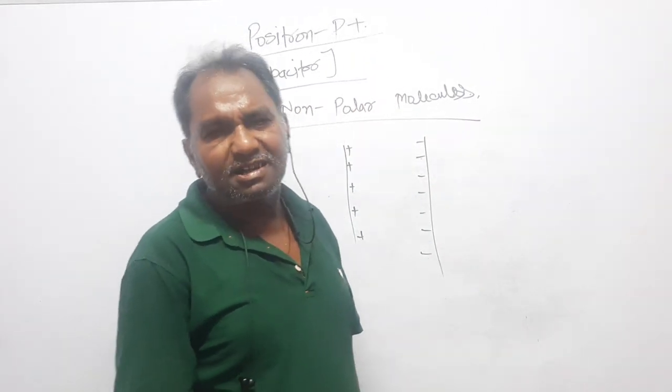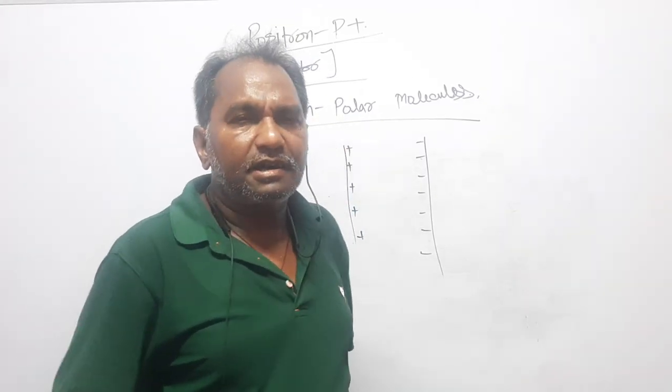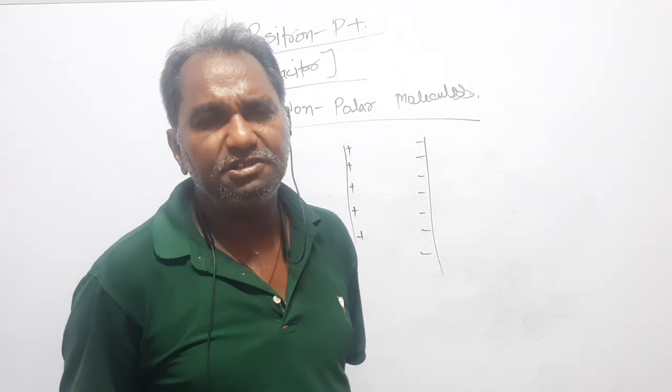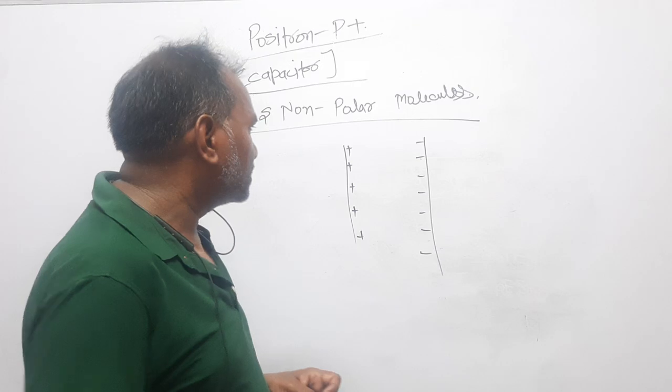Now, dear students, I have just told you that in the case of non-polar molecules, in the absence of electric field, these molecules, these dipoles, are randomly distributed, but in the presence of electric field, what happens? Look here.